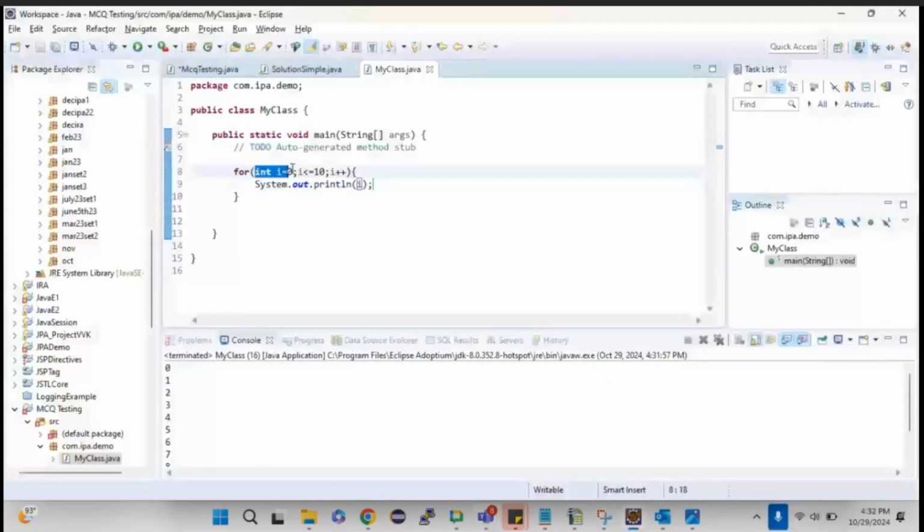The initialization will be done only once. After that, the condition will be checked. If the condition gets true, it will execute the statement. After that, incrementer, condition, statement, incrementer, condition, statement, incrementer, condition, statement. That's how it will go. So that's all about the loops.